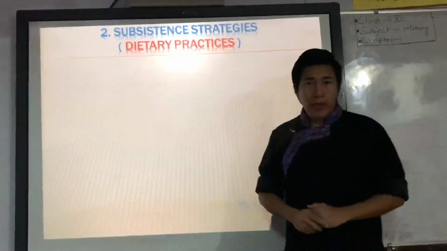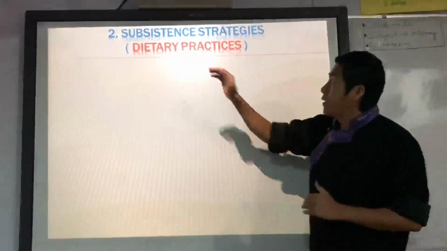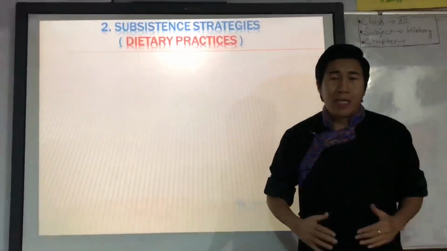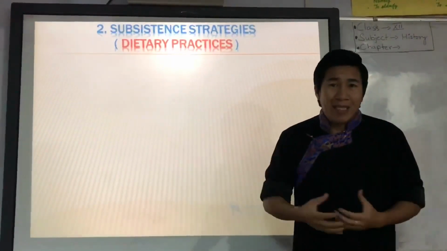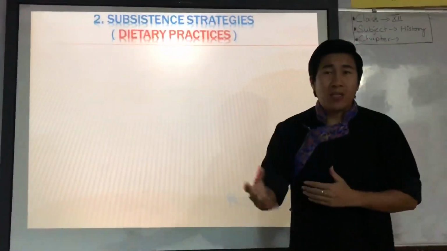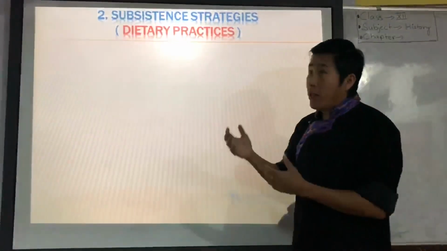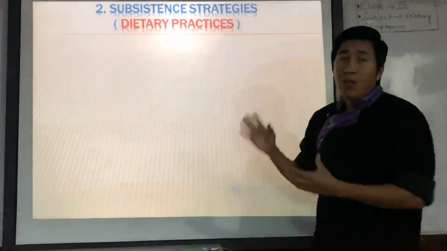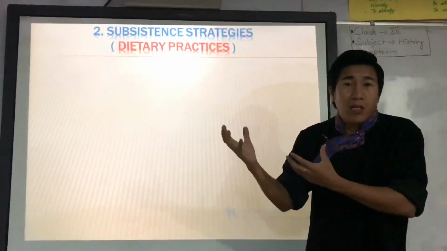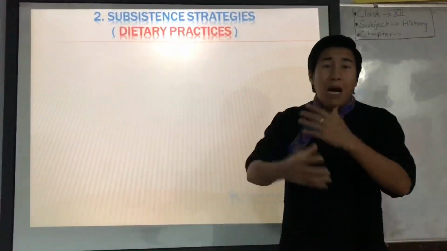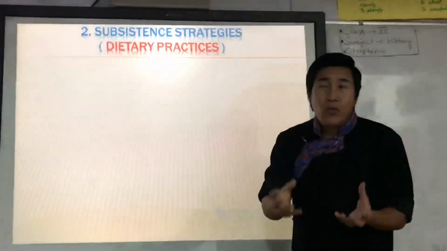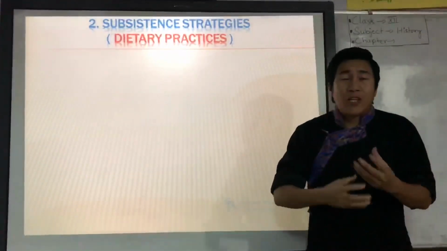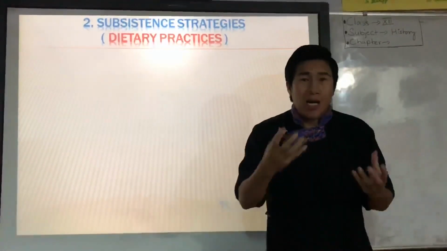Okay, point number 2 that we are going to discuss today is subsistence strategies. Now, the literal meaning of subsistence in English is survival or existence, and strategies means method or remedy or solution. If the question is about what you understand by the subsistence strategy of the Indus Valley civilization or Harappan culture, your answer is you need to write about the dietary habit or dietary practice of Harappan people. The dietary practice means what kind of food used to be consumed by the Harappan people.